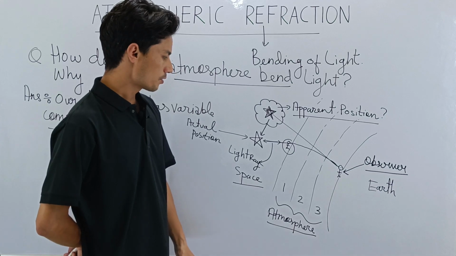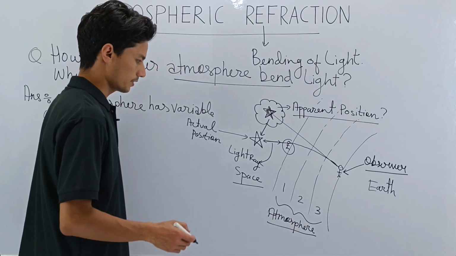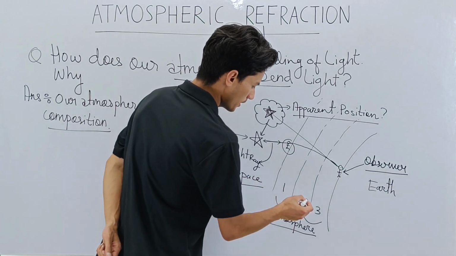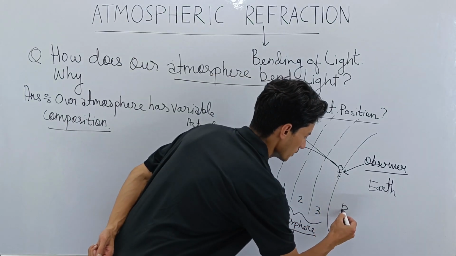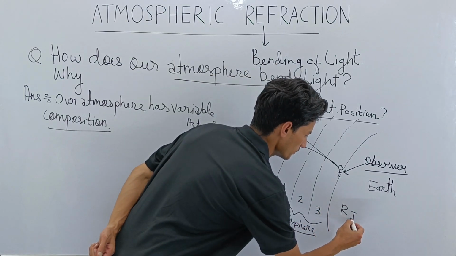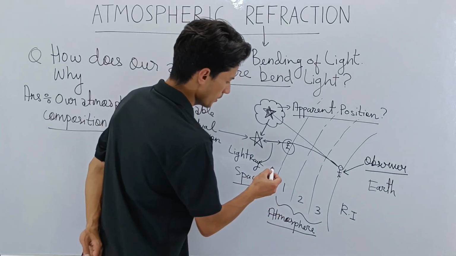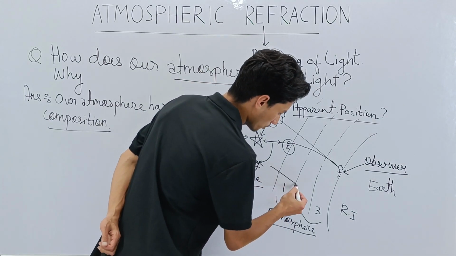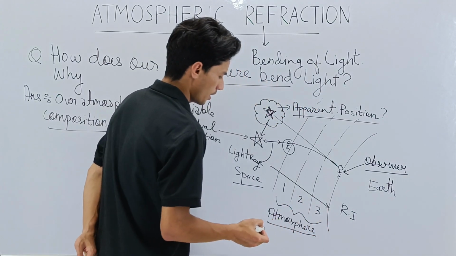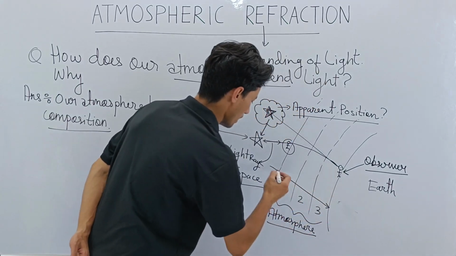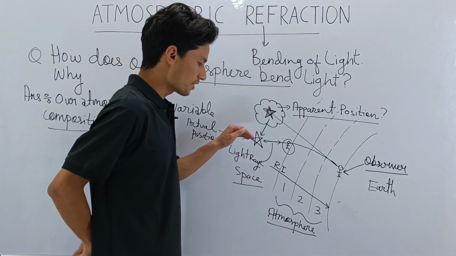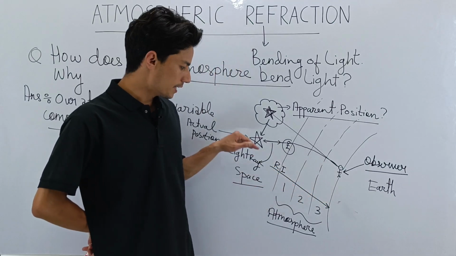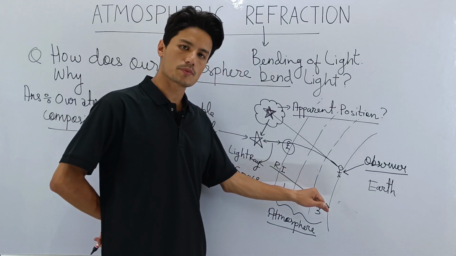Now remember, class, the refractive index. The refractive index keeps on increasing as we go down. So let me write here: RI, refractive index, increases as we enter the Earth atmosphere.